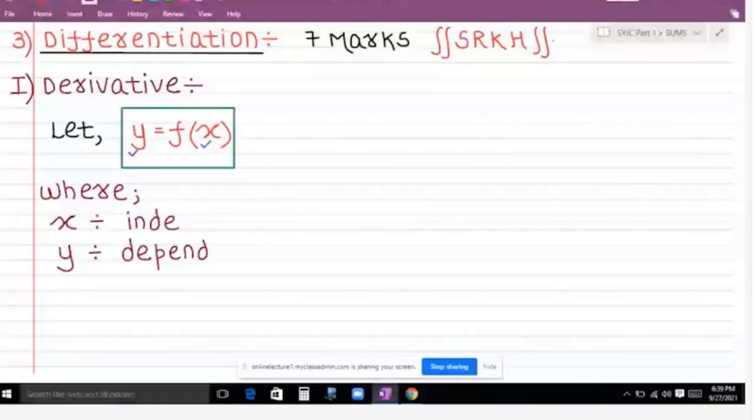Whatever values are taken by x, correspondingly y will obtain its value. Understood everyone? y can never take any value of its own choice. So which variable will we call y?